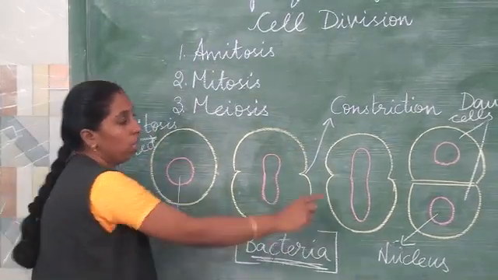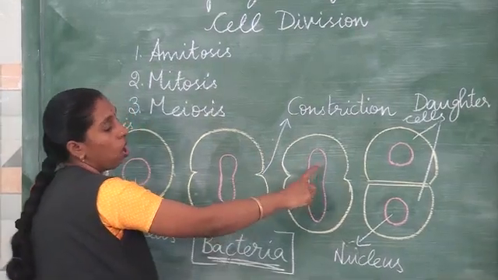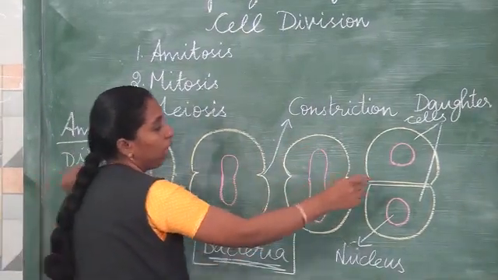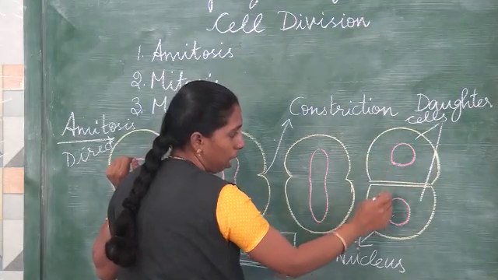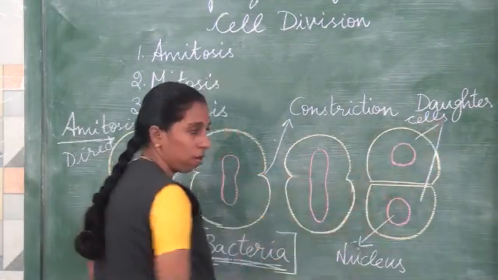Later on the nucleus still widens, then followed by the division of the nucleus, the cytoplasm will divide and two daughter cells are formed.